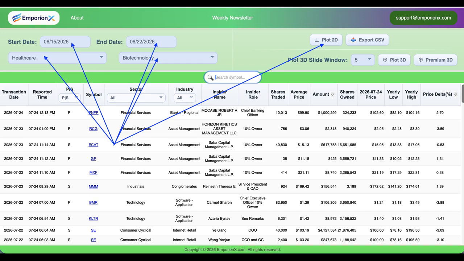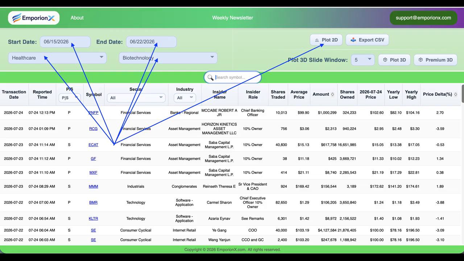Case Study Number 4, EmporionX Insider Trading Analysis of COAG. In this fourth case study, let's take a look at how EmporionX can be used to investigate insider trading activity within a specific sector and industry.